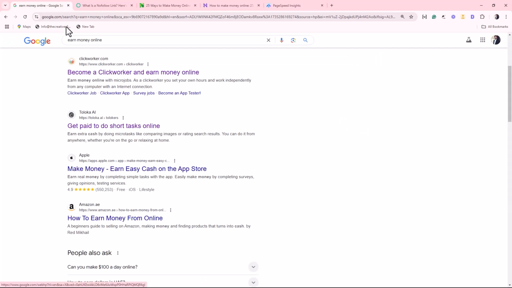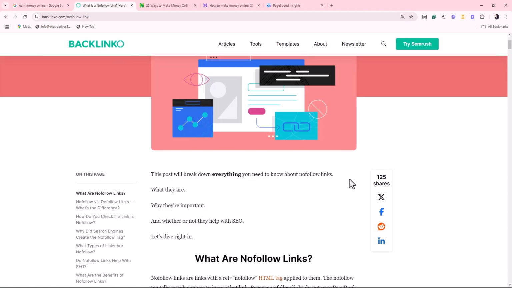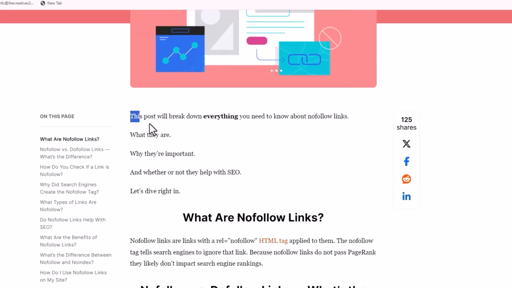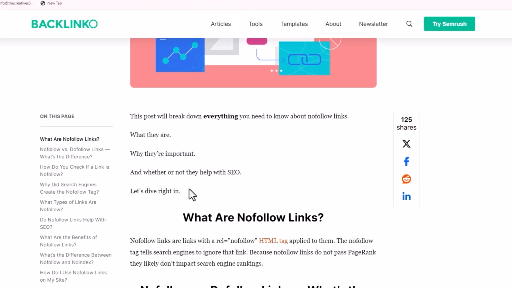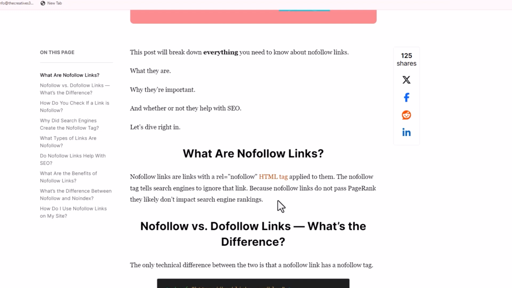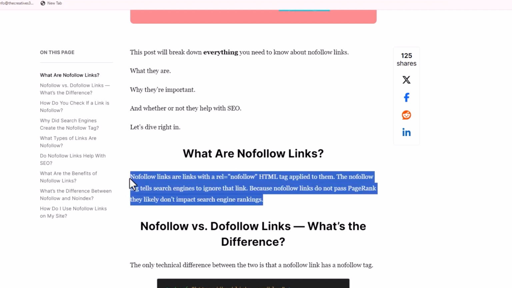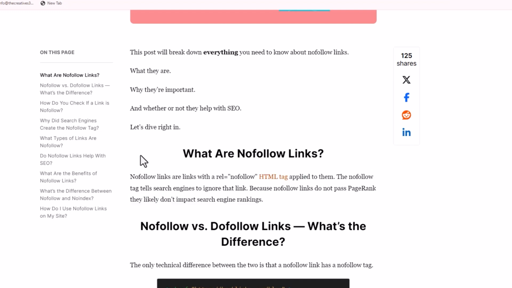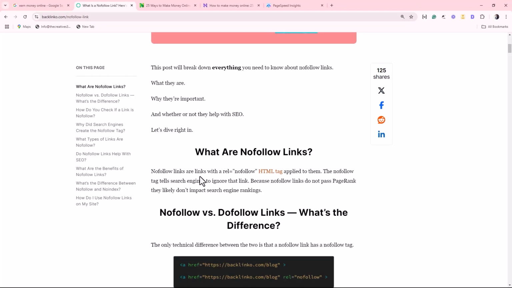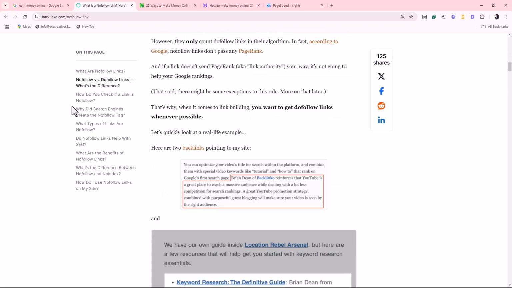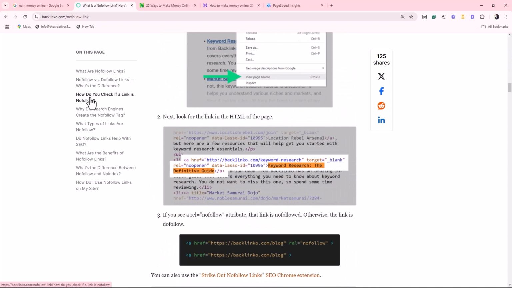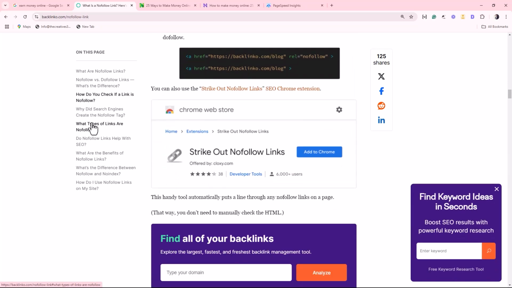Secondly, what you can do is you can have a nice website design, have a font size that is easy to read, and try to answer the question as early as possible in your blog post or web page. Here you can see that this website has given the answer at the start of the blog post. Moreover, you can add internal links at the start of the page so people can go to that page instead of going back to the search results, and try to cover everything about the topic. Like you can see, they have these many details in this article. So when you have more details, people spend more time on your page.